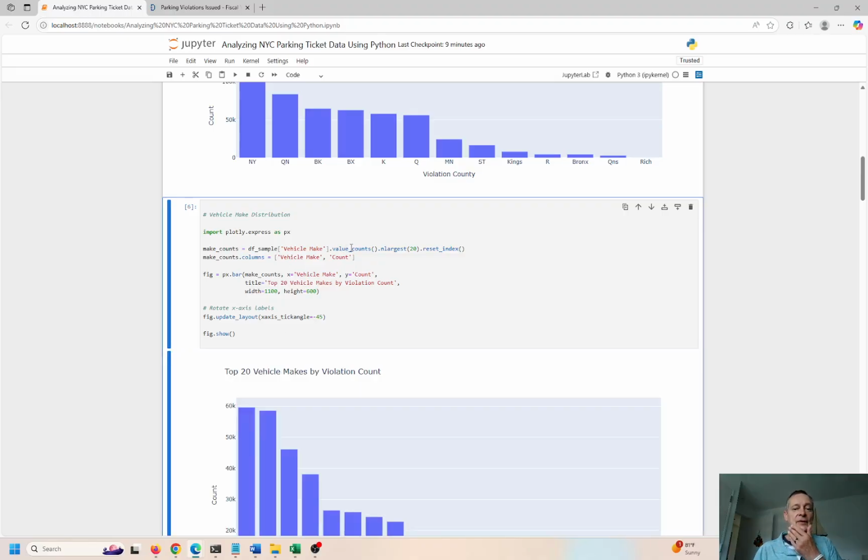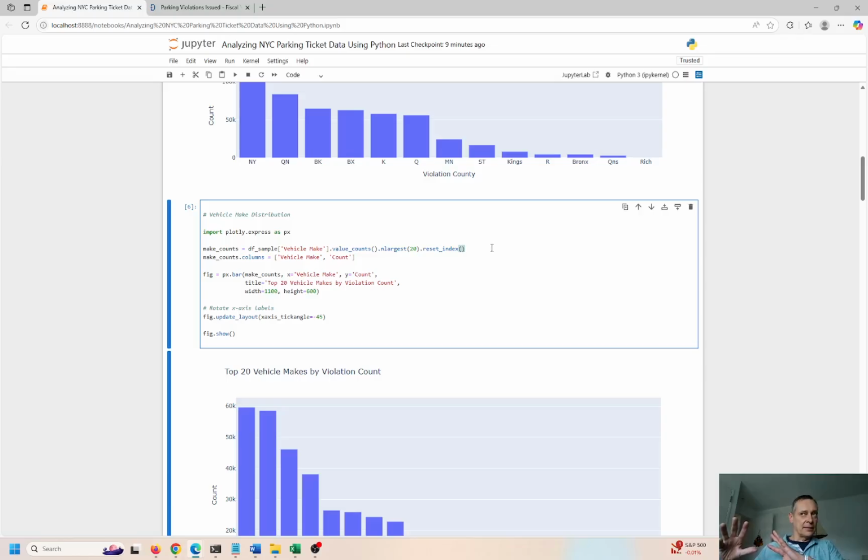So here we're doing the same thing, value count, getting the N largest. So this is number largest. And again, we're resetting index. So we take this data frame, take the 20 largest and reset the index, because if you don't, you'll get an index that's a little bit wacky. And then you could have a double index data frame, or multi-index data frame. And you don't really want that. It's just hard to work with. So if you just do reset index at the end, it just makes everything nice and neat and clean right there.